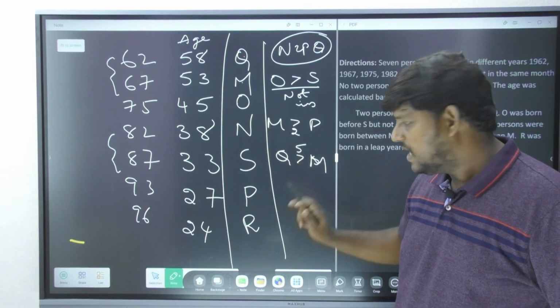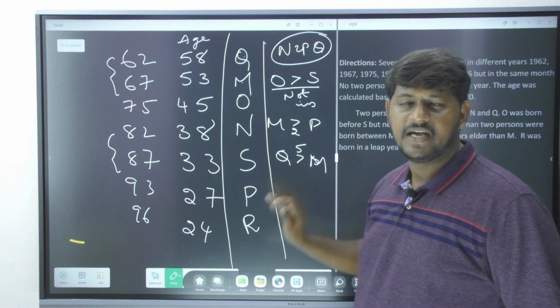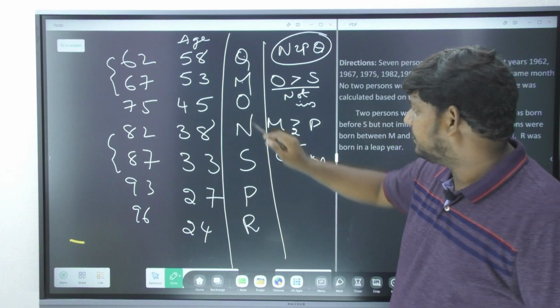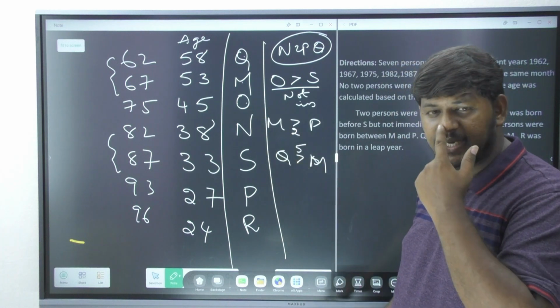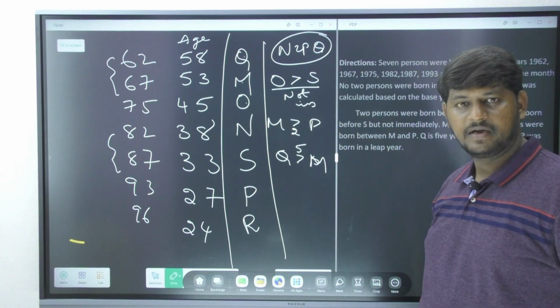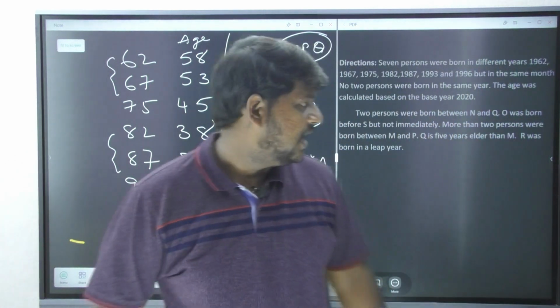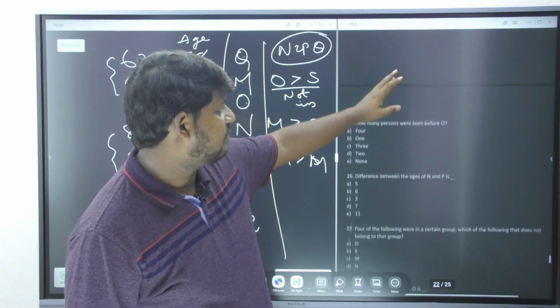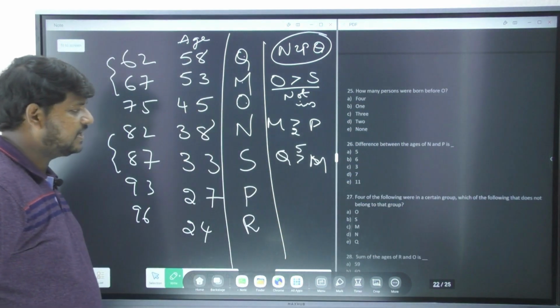Am I clear with this? Now R is going to settle at the last position. O and S are going to have the remaining places, and it is clearly mentioned in the line that O is the elder one when you compare with S. Clear? Now let's move forward and read out the questions. You might be having one more doubt, sir, why are you not going with any other possibility?